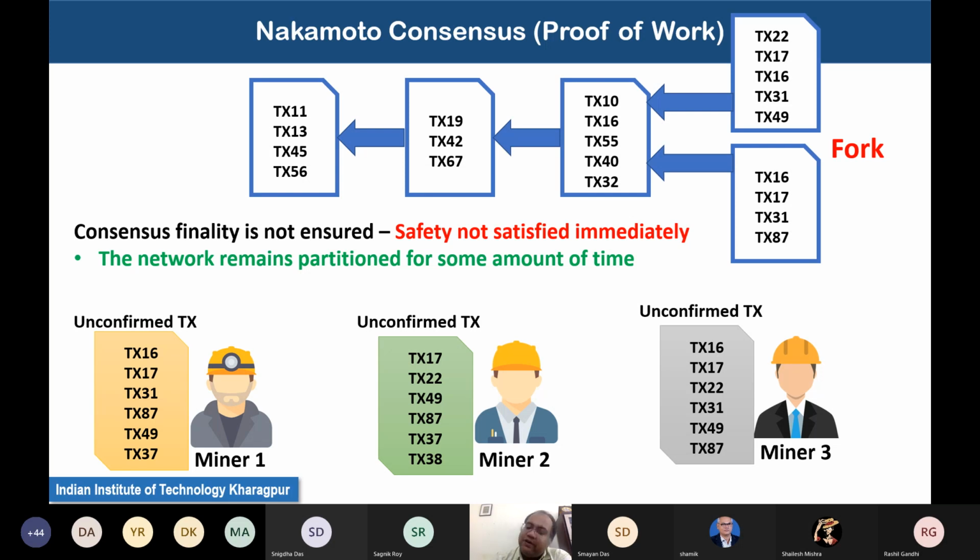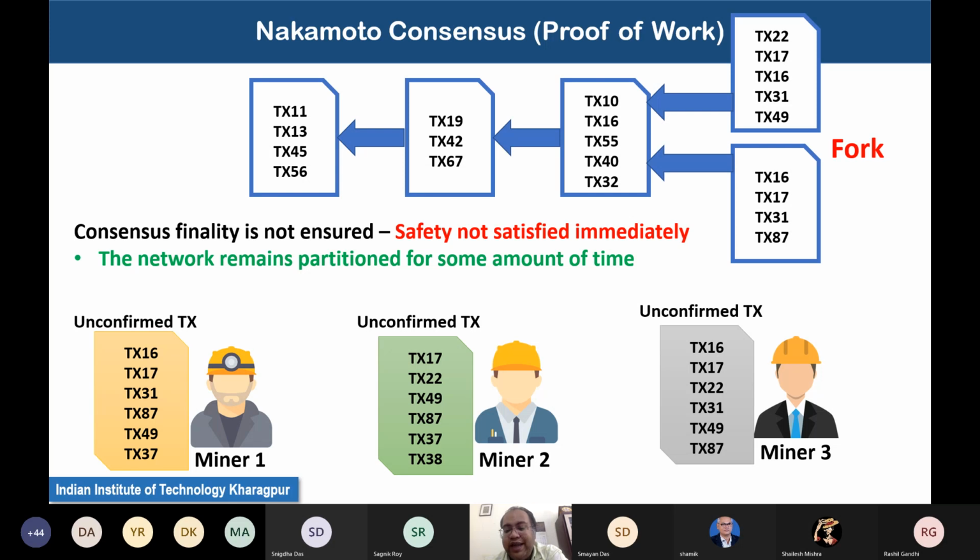But even if the network is getting partitioned, from the financial side your safety is not getting violated that much. Both the blocks are technically correct. But we have said that we will eventually pick one of those blocks. Eventually you are going to satisfy the requirement of safety 2, because ultimately you need to ensure that. If you are not able to ensure that, you will not be able to do financial transactions.